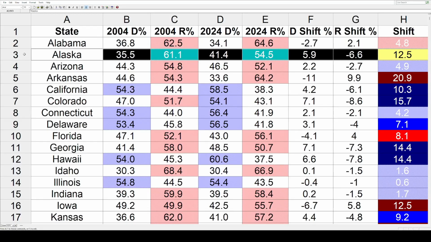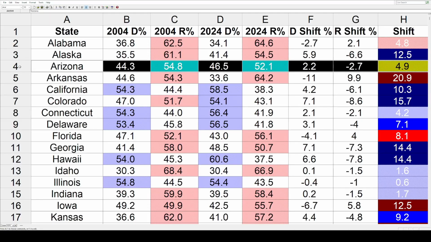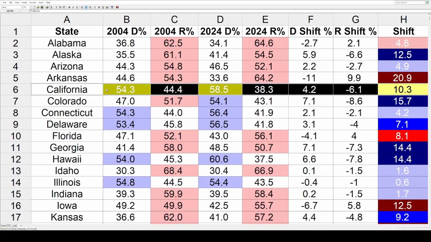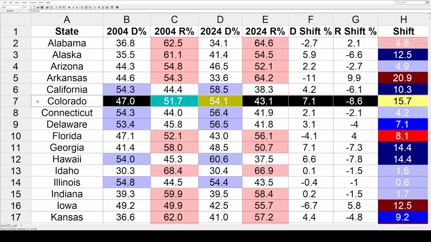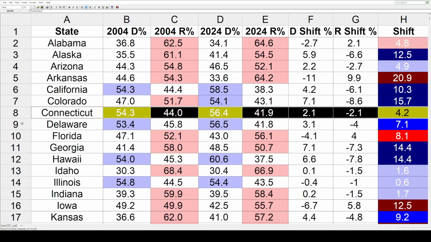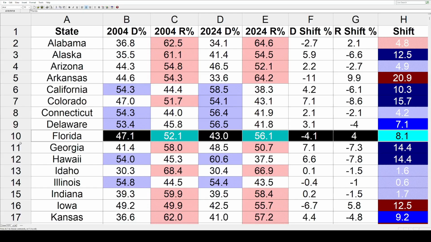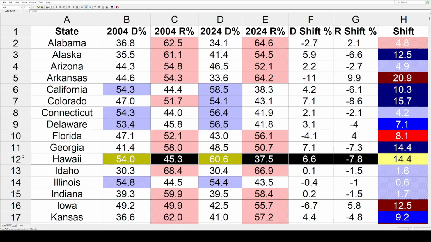Alaska had double-digit movement toward the Dems by 12.5. Arizona had similar movement as Alabama, but in the opposite direction. It got 4.9% bluer. Arkansas had massive red movement of 20.9. California in 2004 had almost the exact same margin as Arkansas, but again in the opposite direction. Since then, it shifted bluer by 10.3. Colorado got even bluer than California. That was by 15.7. Connecticut a little bit bluer by 4.2. Delaware a little bluer than that by 7.1. Florida had a solid red shift of 8.1. Georgia and Hawaii both had the exact same shifts, a significant 14.4 toward the Dems.